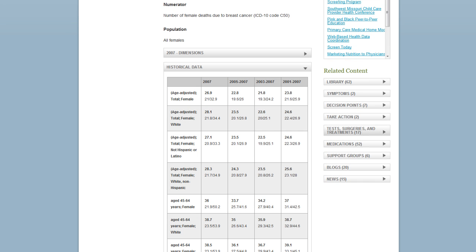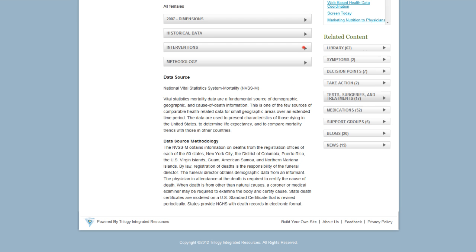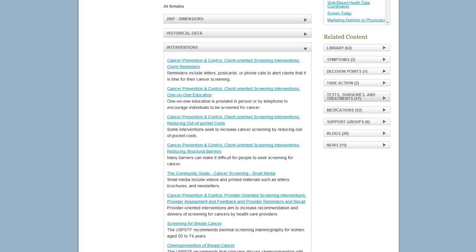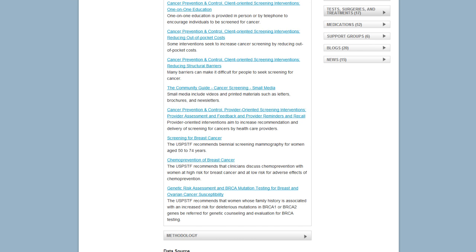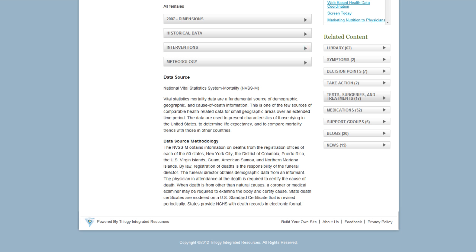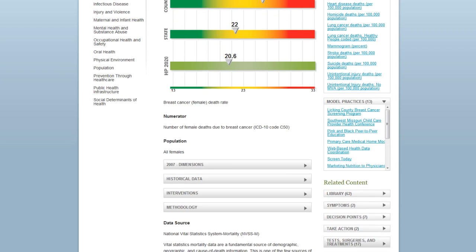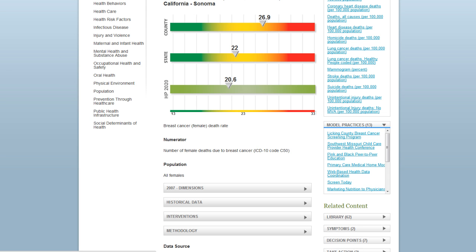Under historical data, one can quickly see what has happened with this indicator over time and thus better understand trends. Additionally, all of the interventions assembled by CDC for this one indicator are then presented so that the local users can immediately find specific recommended strategies for effective intervention. This is in addition to the model practice information assembled by NACCHO, which also is linked to each individual indicator.